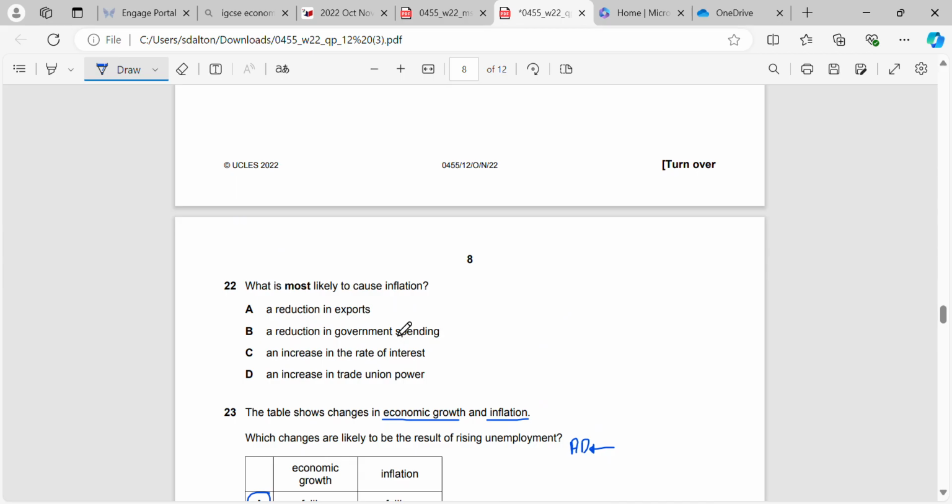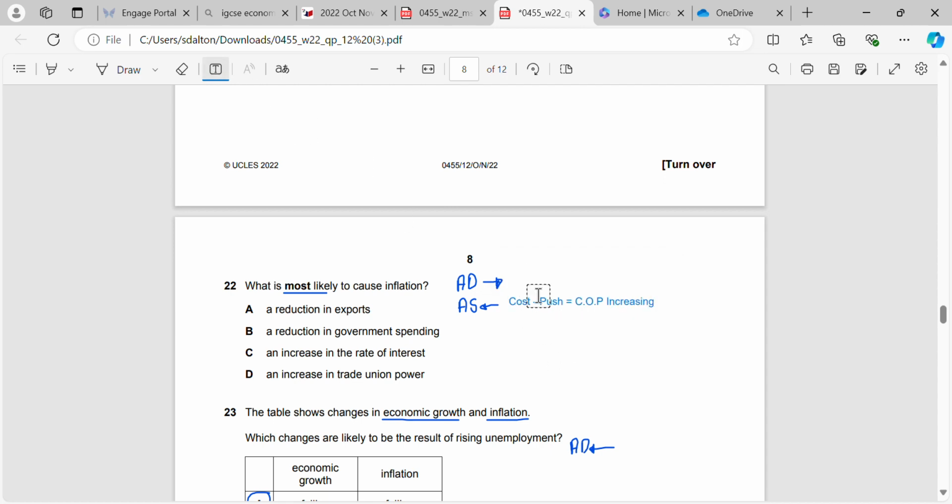Okay, question 22. What is most likely to cause inflation? So now we're thinking the opposite of 23. What is going to move AD to the right? And we can use process of elimination here, right? Or what is going to move AS to the left? Because we have two types of inflation. We have cost push, which is where cost of production will rise, right? And AS will move left. So that's the cost of production increasing.